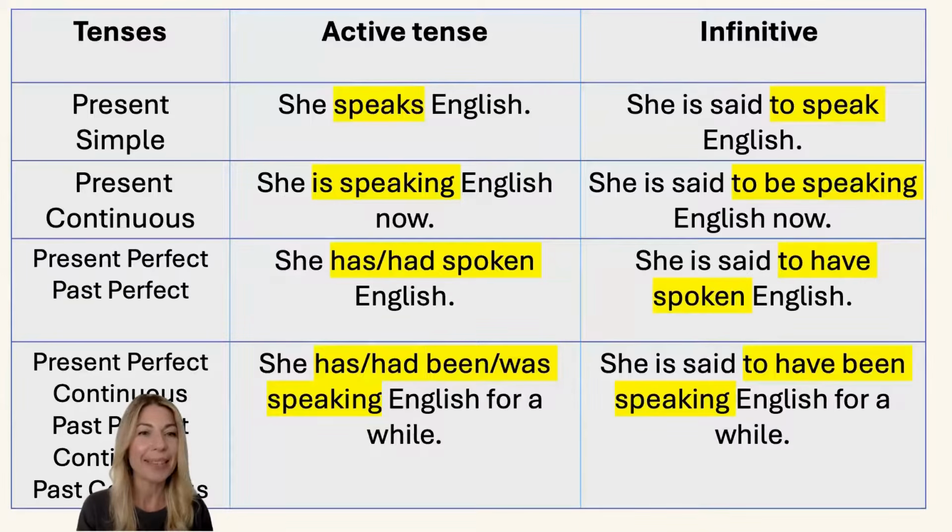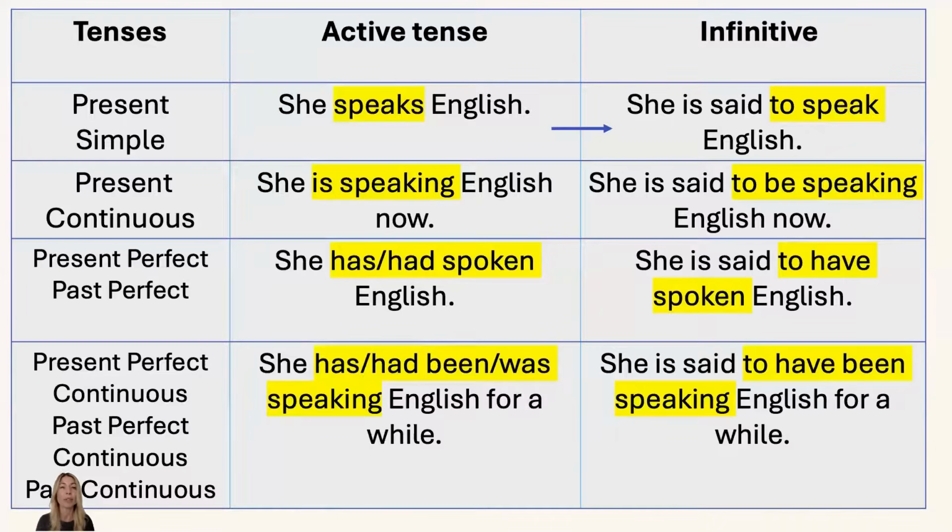To make your life easier, I tried to summarize all this information, as you can see here in this table. And you can find it maybe useful to keep it in one place. You can see if you have an active tense and present simple, and you rephrase it using passive forms, you should use infinitive, a simple infinitive here. Yes, she is said to speak English. Then she is speaking English now, present continuous active. So you should use continuous infinitive in a rephrased sentence. She's said to be speaking English.